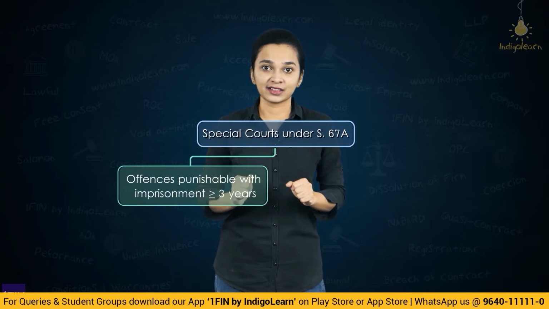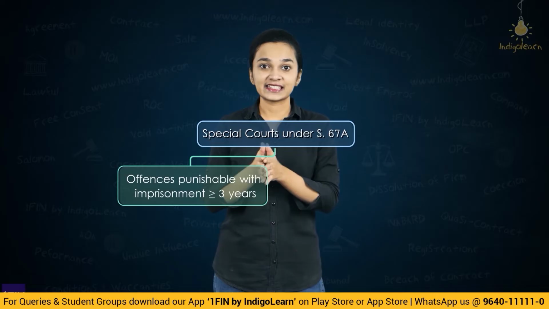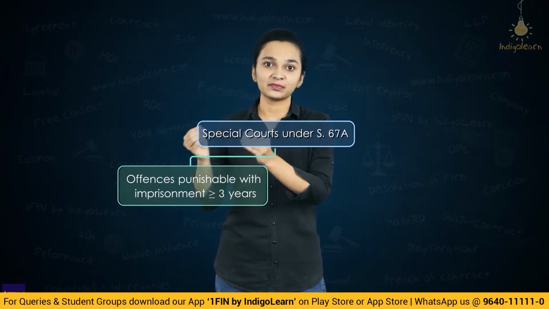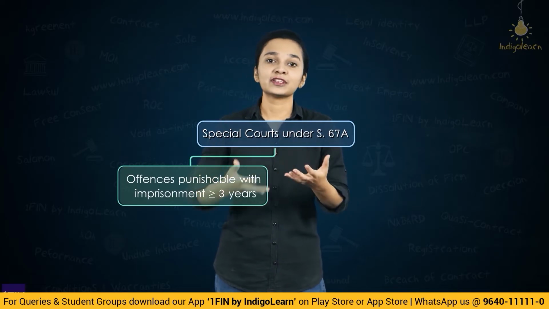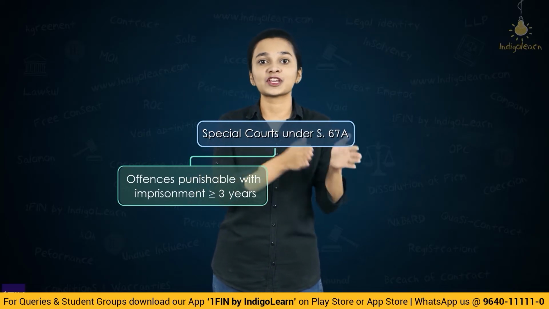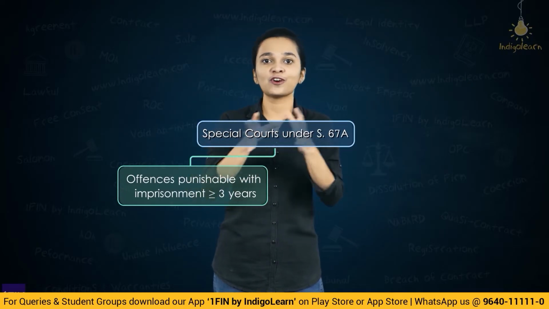So, when we talk of establishment of special courts by the central government under section 67A, it states that the central government, for the purposes of speedy trial of offences, may establish by notification as many special courts as required, and will also designate the jurisdiction of these special courts.